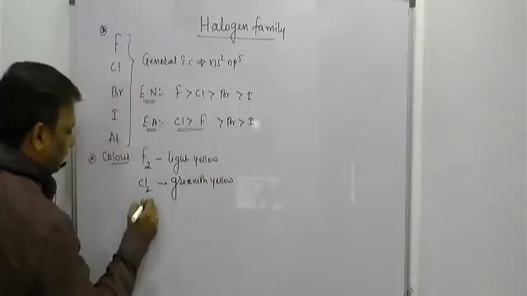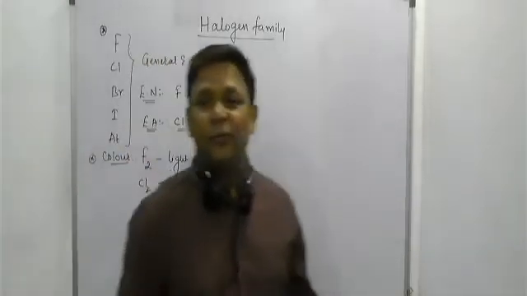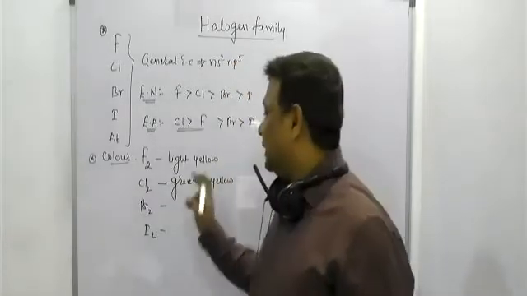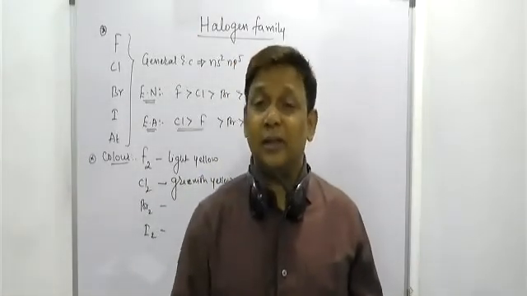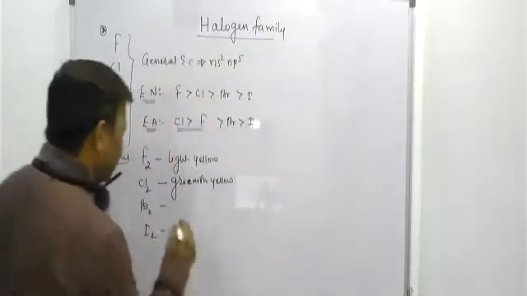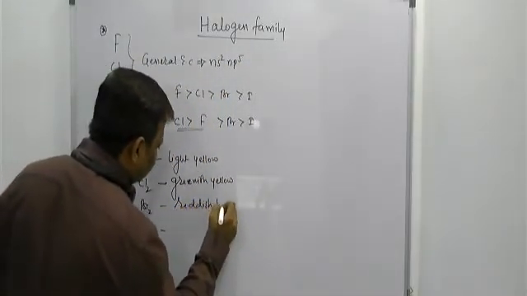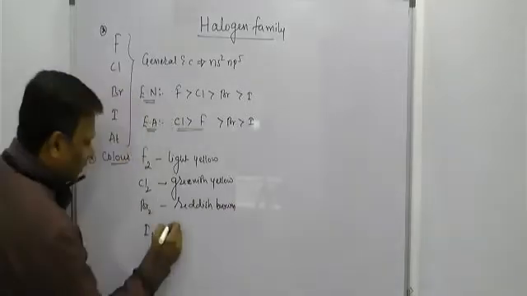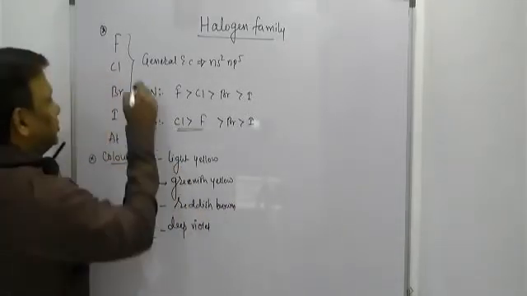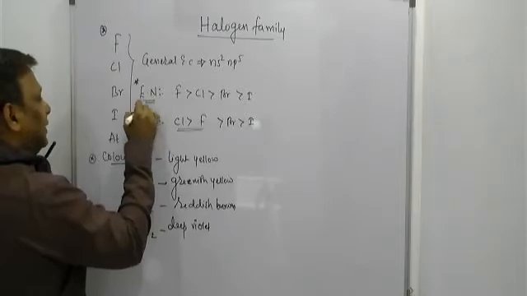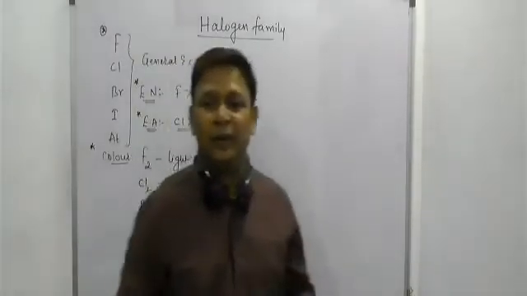Fluorine, chlorine, then come to bromine, then come to iodine. F2 is light yellow, Cl2 is greenish yellow, Br2, beta, is reddish brown. And iodine is a deep violet color. So first electronegativity, then electron affinity, then they can ask something about the color of this group element.